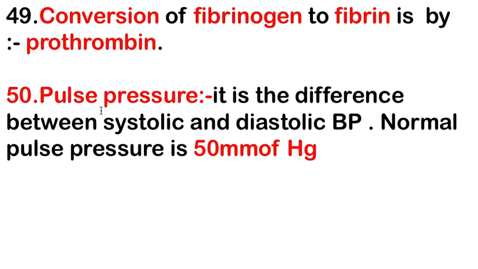Next is the pulse pressure. What is the pulse pressure? Pulse pressure is the difference between systolic blood pressure and diastolic blood pressure, and the normal pulse pressure is 50 mm of Hg.